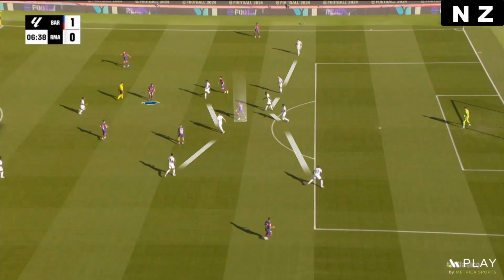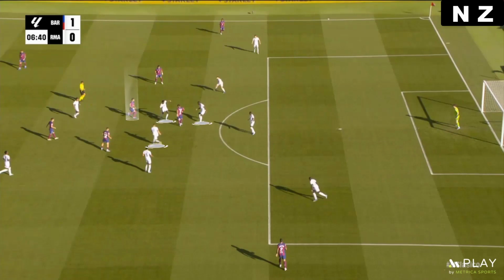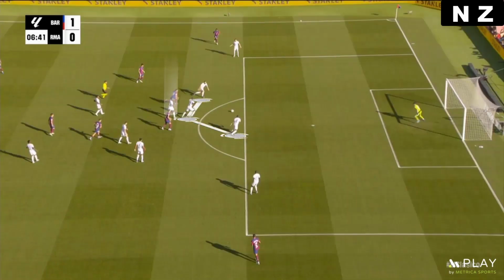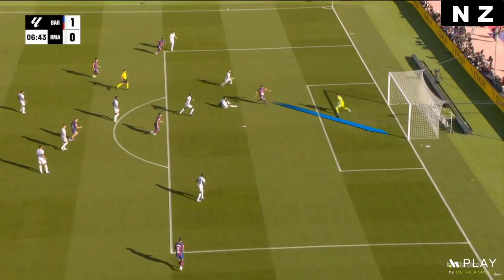When he played with Torres, Real Madrid center-backs didn't go for the ball and Gundogan anticipated them and scored.